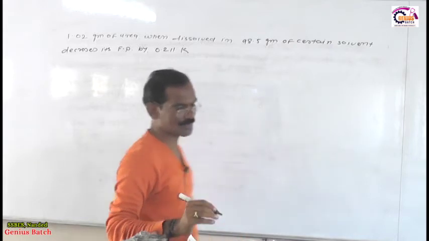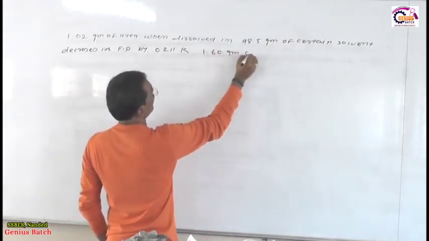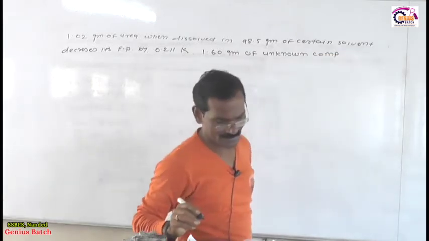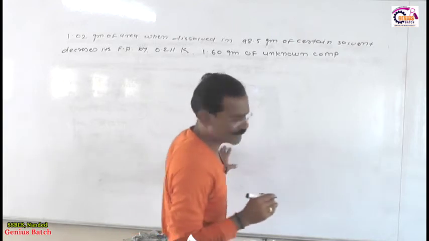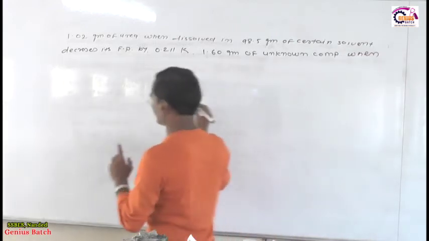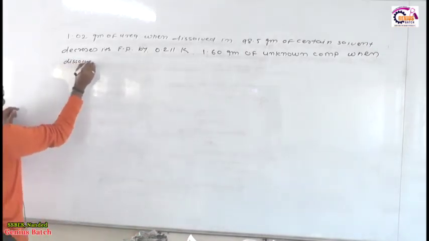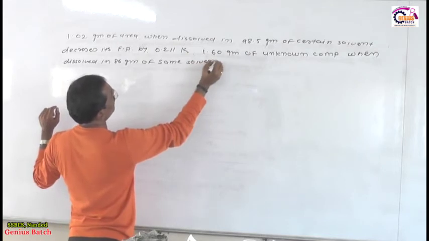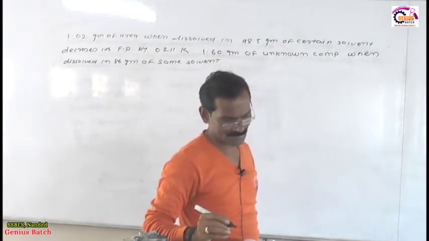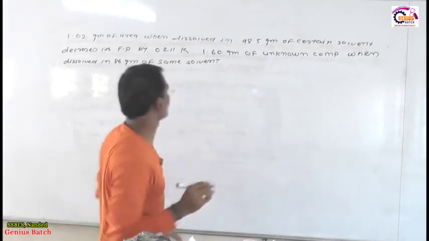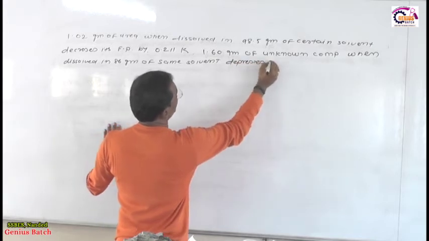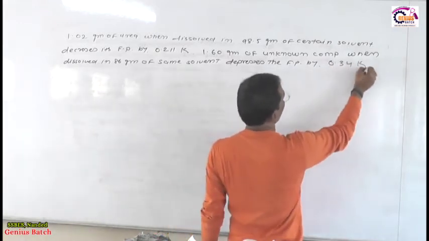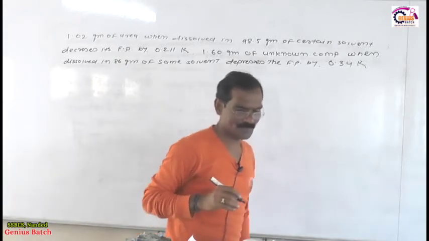1.60 gram of unknown compound, listen, when dissolved in 86 gram of the same solvent, depresses the freezing point by 0.34 Kelvin. Calculate the molar mass of the unknown compound.